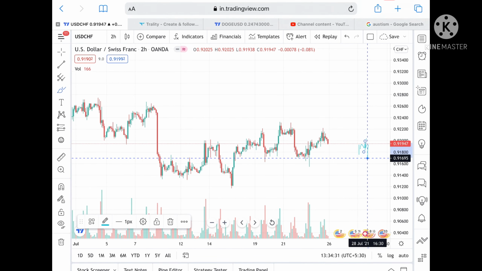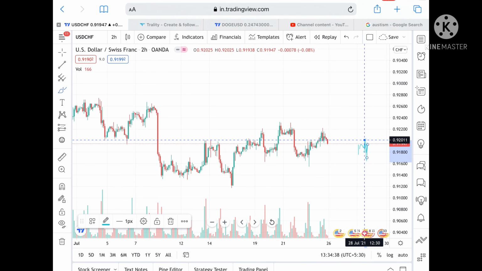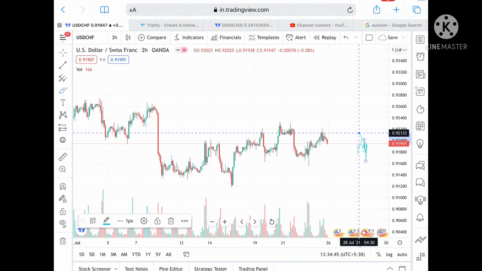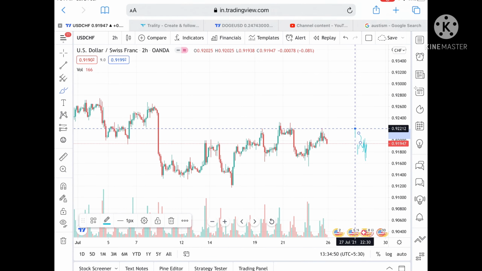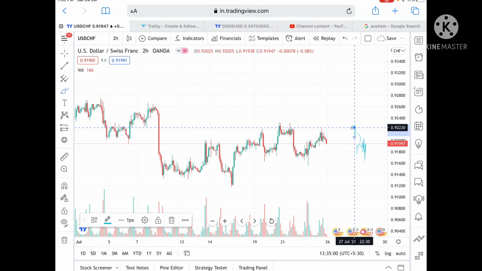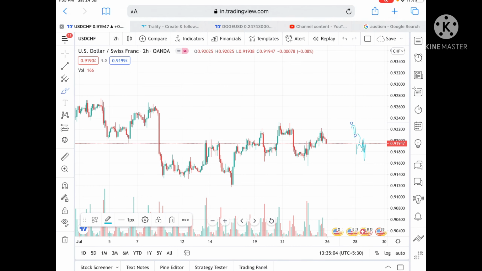Okay, suppose it sustains this level, and if it goes above a level of 0.92017, then it can touch a level of 0.92060, and from there we can see a level of 0.92133, and if it goes above that level, then it can cross a level of 0.92218, because these levels are already tested twice, so chances are high that from there it can touch a level of 0.92230, and from there we can see a level of 0.92321, and this level is already tested twice, so chances will be very high that it can touch a level of 0.92455.